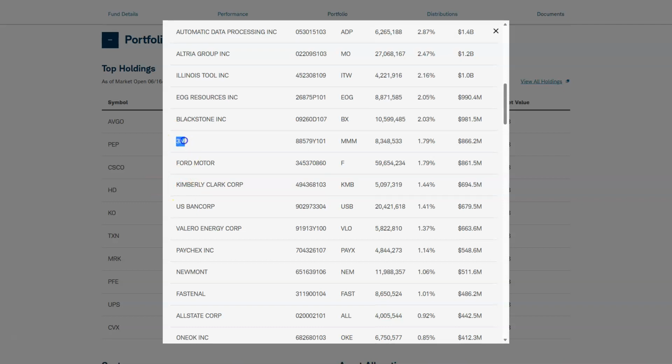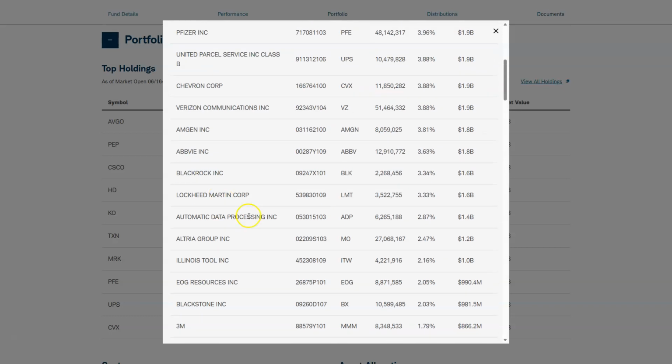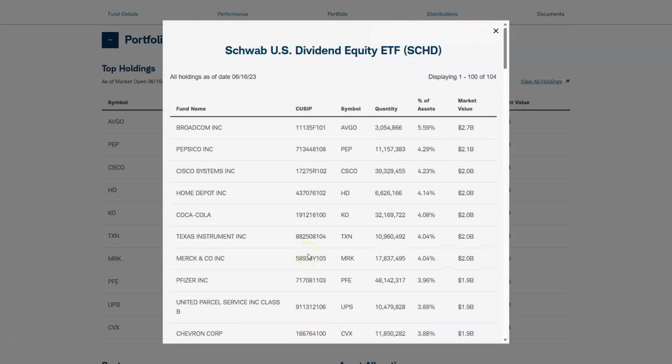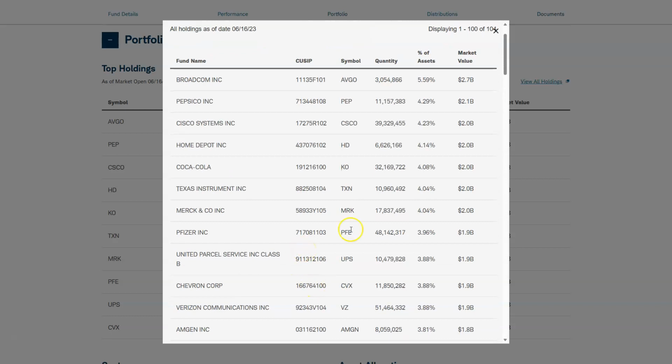3M is just faced with a litany of litigation issues right now. It's popped up slightly as of late, but this is one I wouldn't hold under any circumstance because of all the lawsuits facing it. So these are the reasons I don't love buying ETFs. You get the good and the bad, and even the top holding here, Broadcom, this is a great company, absolutely, but it's on such a hot streak right now. They just signed a deal with Apple to make a bunch of chips in the US with them, and this thing has just been popping.